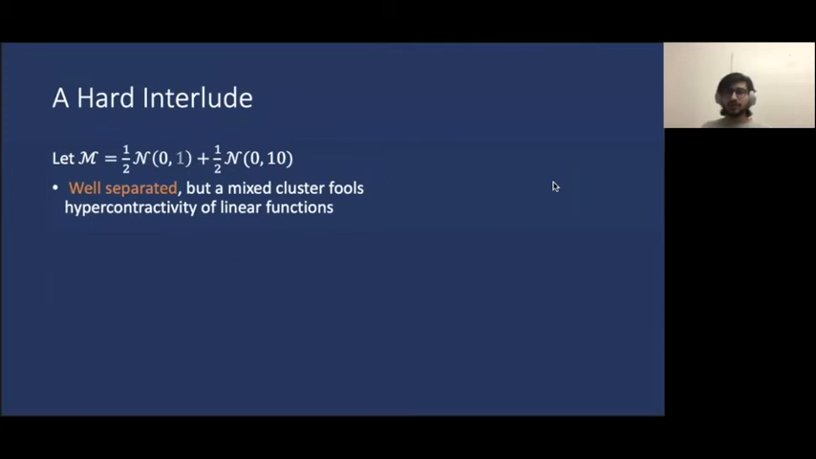But now, let's see what happens when the means are actually the same. Here we have a mixture of two Gaussians that are concentric, but their variances are significantly different. And therefore, these two Gaussians are well separated. However, we will show that there exist clusters that do not belong entirely to any single Gaussian, which we will refer to as mixed clusters, which fool the hypercontractivity of linear functions test.